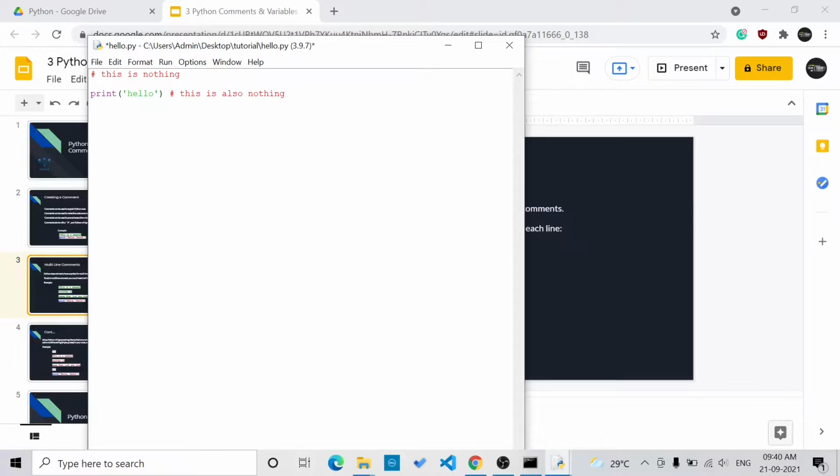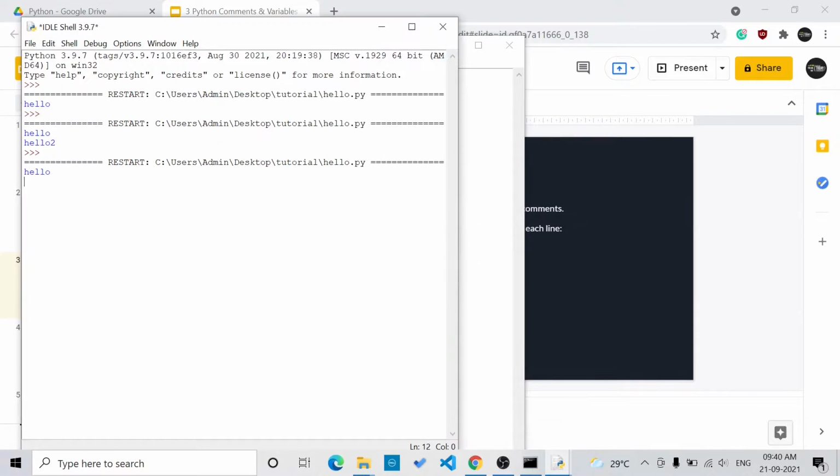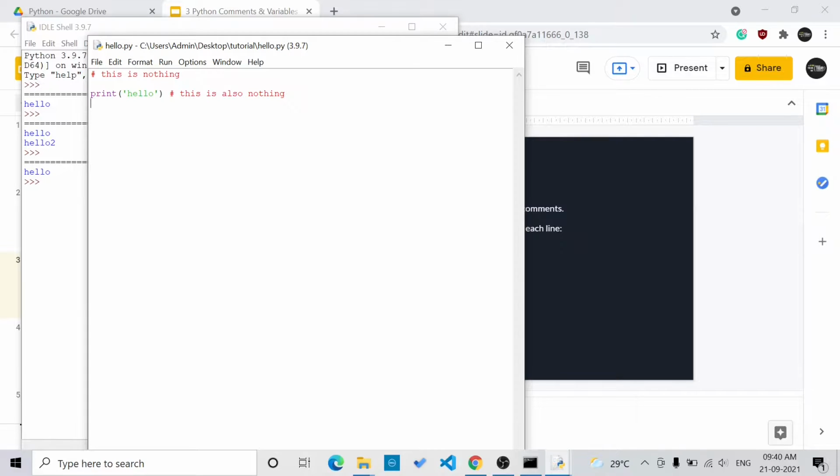We'll run it by clicking F5. As you can see, only hello is printed because these two lines start with the hash, which makes it a comment, and in this line after the hash everything will be considered as a comment, so it will not execute those lines of code.